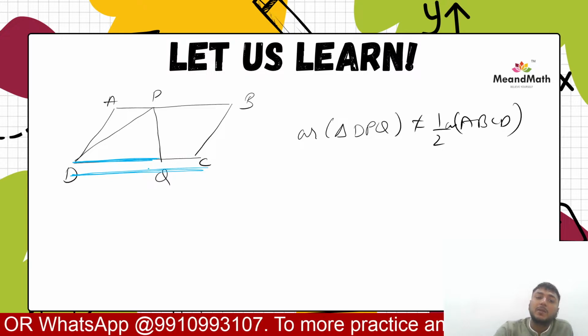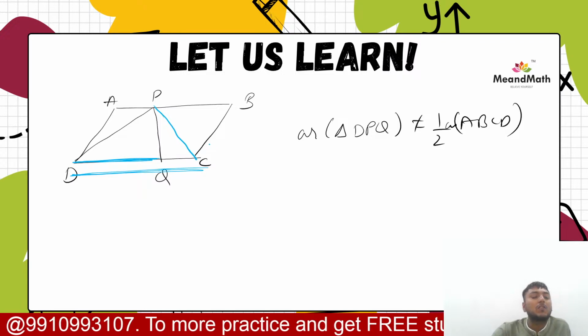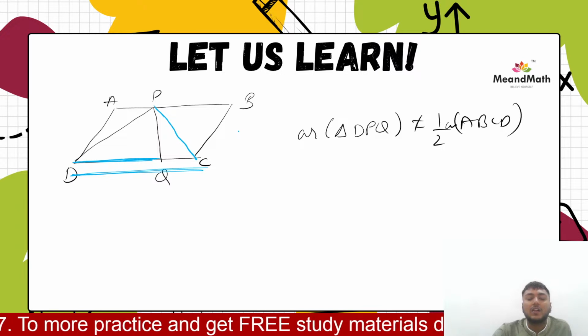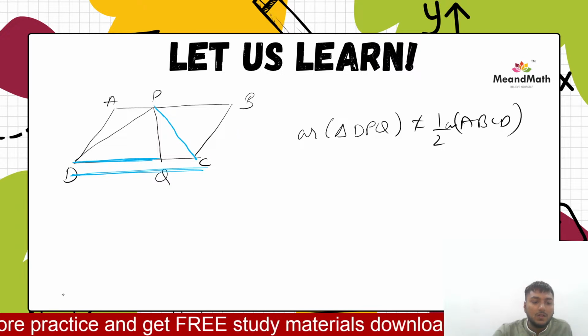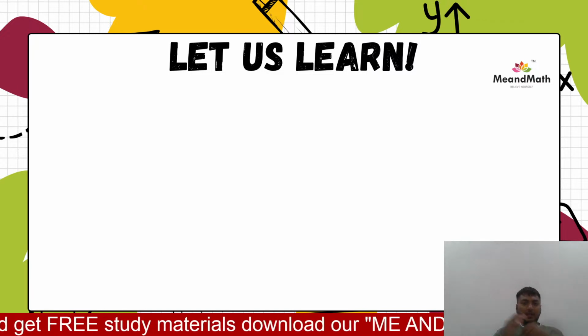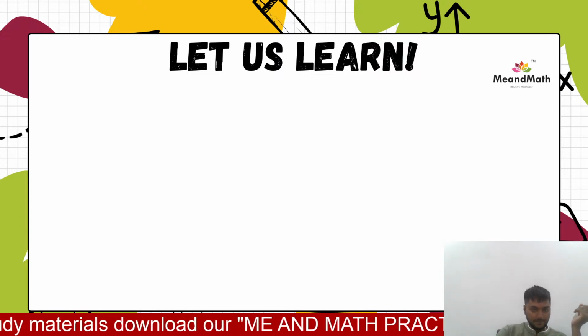Now the bases become different, so the bases should be equal. This means the bases should be equal, then only the area would be half for the triangle, okay. So these are all the properties which we will use in today's class. So this is how we will be doing the questions for today, okay.